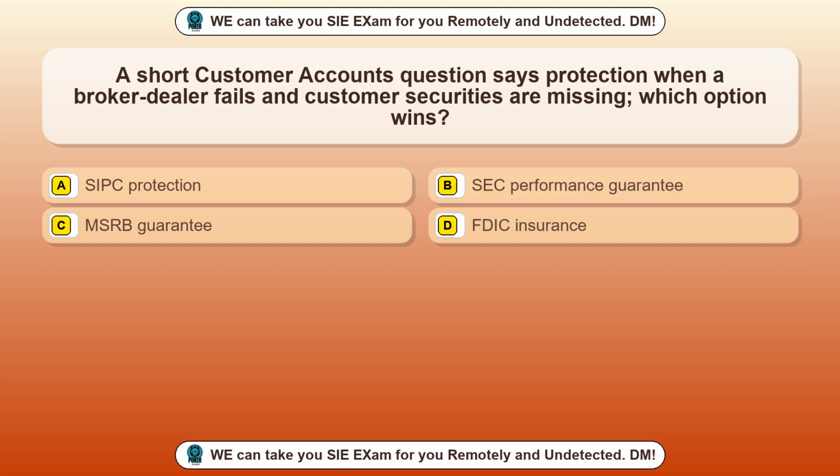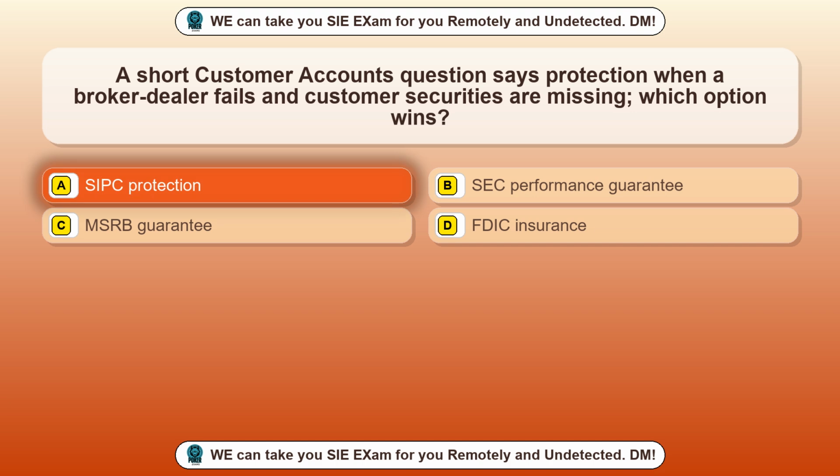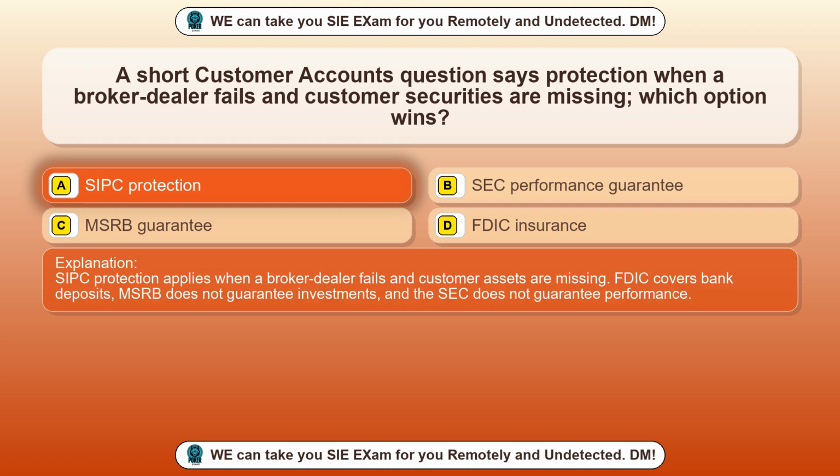Question 28. A short customer accounts question says protection when a broker-dealer fails and customer securities are missing. Which option wins? Option A, SIPC protection. Option B, SEC performance guarantee. Option C, MSRB guarantee. Option D, FDIC insurance. The correct answer is option A, SIPC protection. SIPC protection applies when a broker-dealer fails and customer assets are missing. FDIC covers bank deposits, MSRB does not guarantee investments, and the SEC does not guarantee performance.